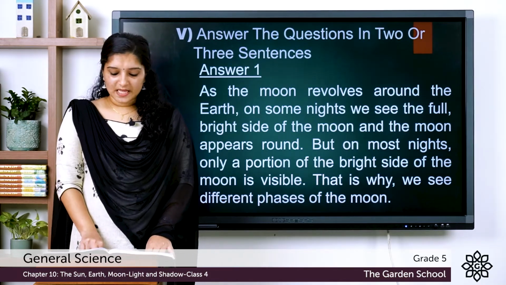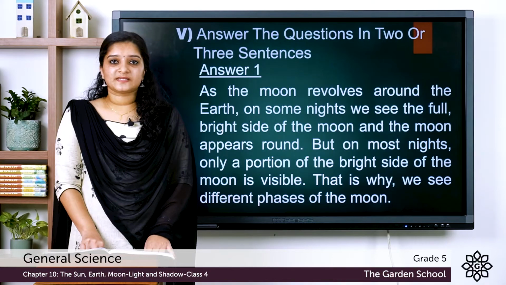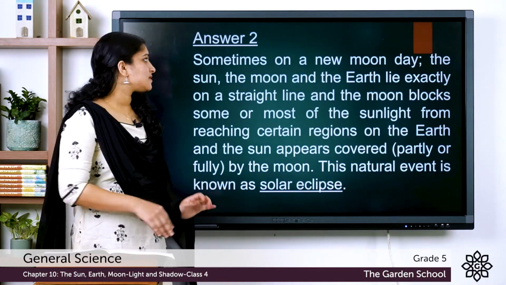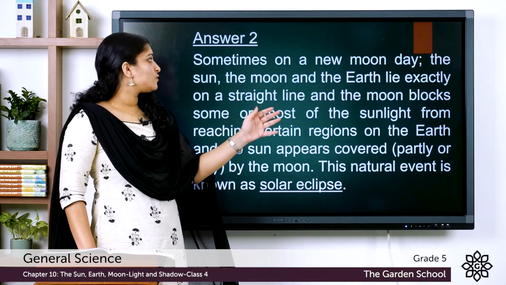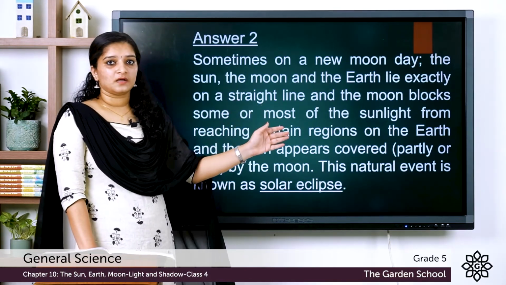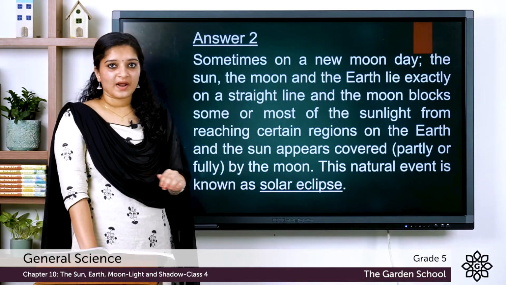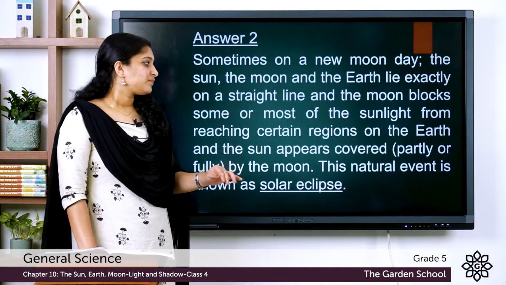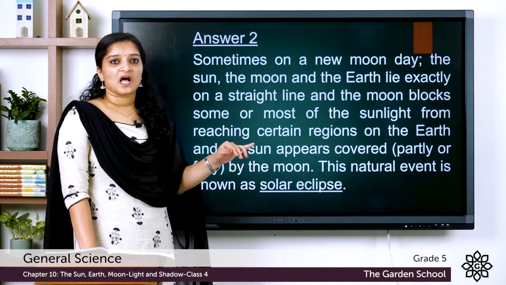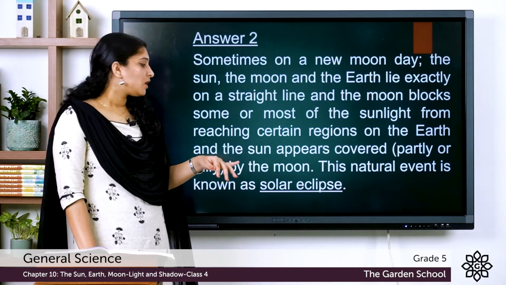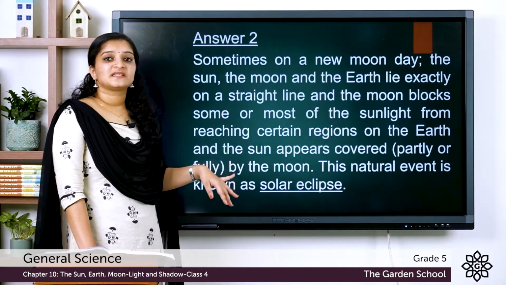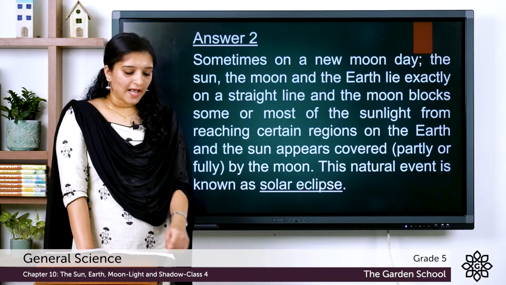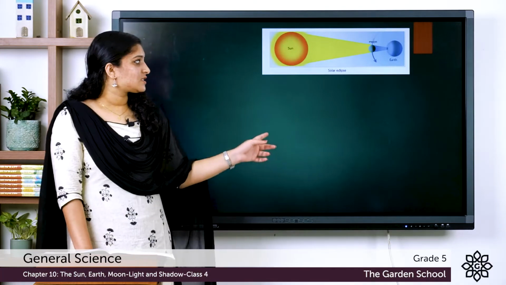The next question, that is the second question. The question is, explain solar eclipse with a diagram. The answer is, sometimes on a new moon day, the sun, moon and the earth lie exactly on a straight line and the moon blocks some or most of the sunlight, and thus the sun appears covered, maybe partially or completely, and this event is known as the solar eclipse. And the diagram for solar eclipse is this one.